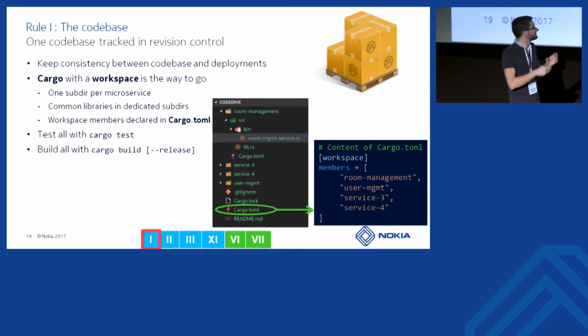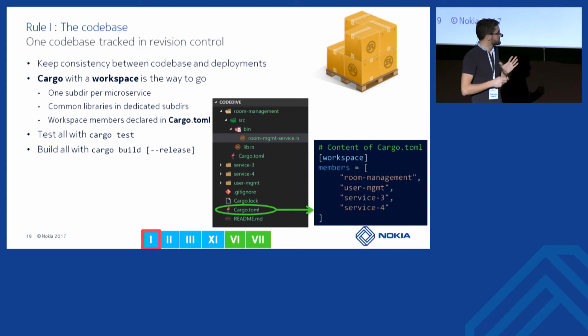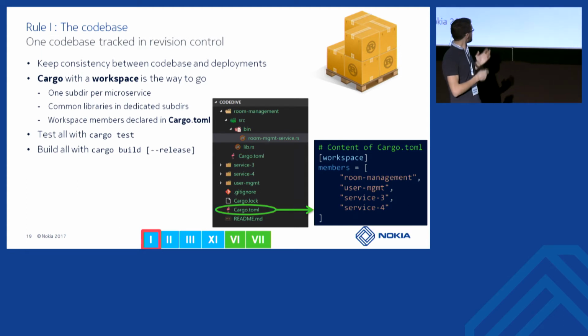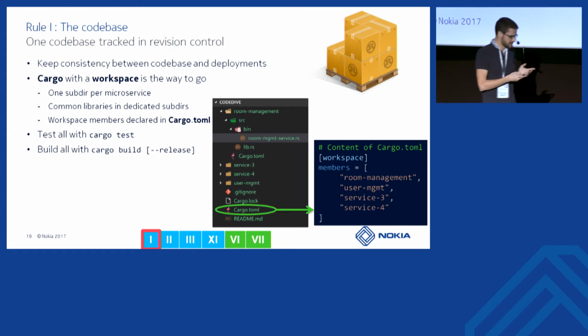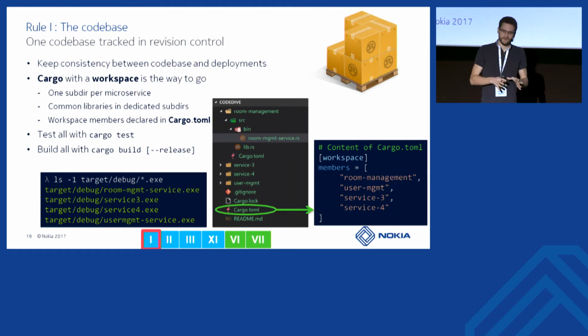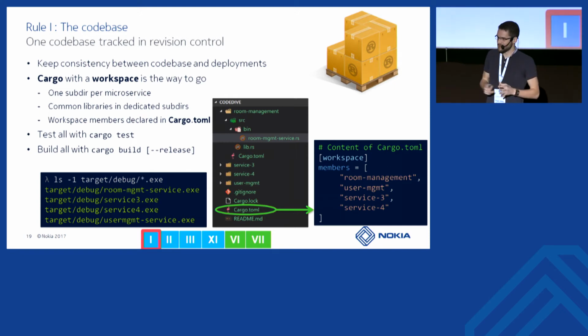And from this workspace, you can build and test everything with one single command, like cargo test or cargo build, and you will get all your services built and aggregated back into one single directory in this root folder. So this is easier for packaging everything.